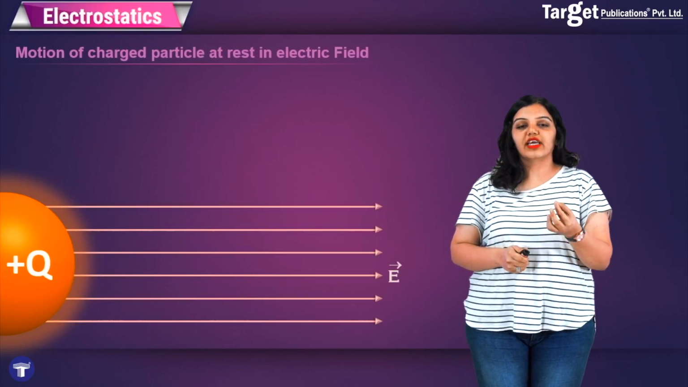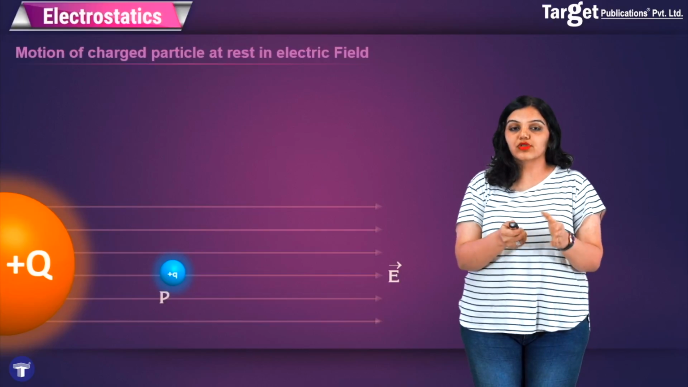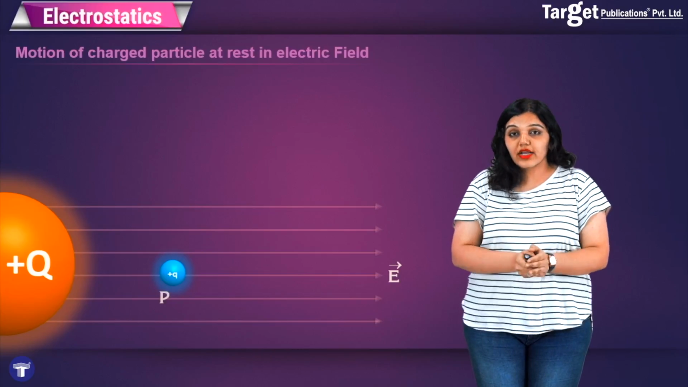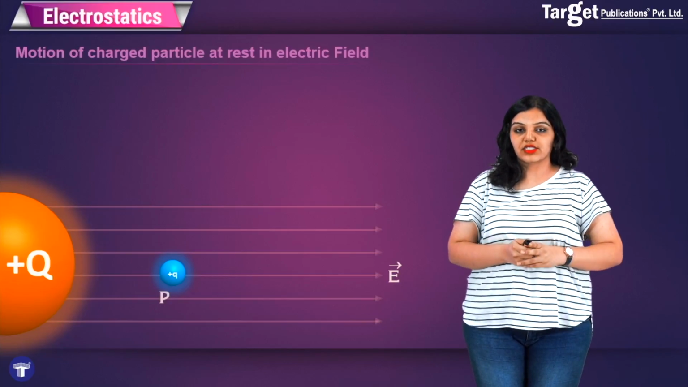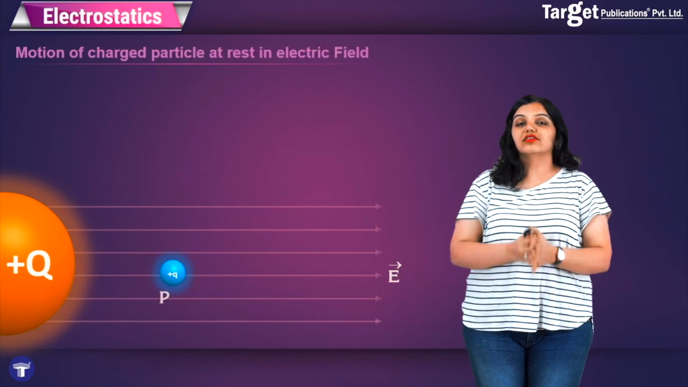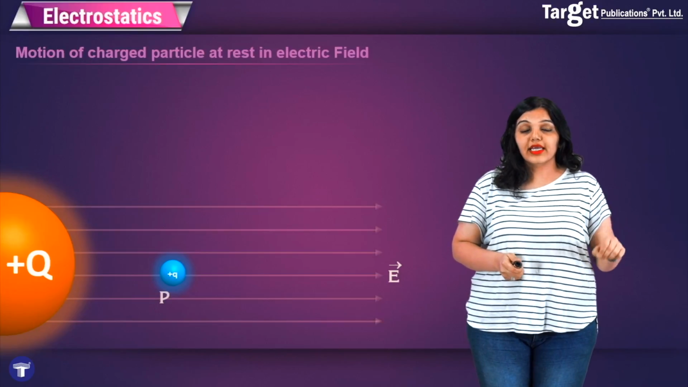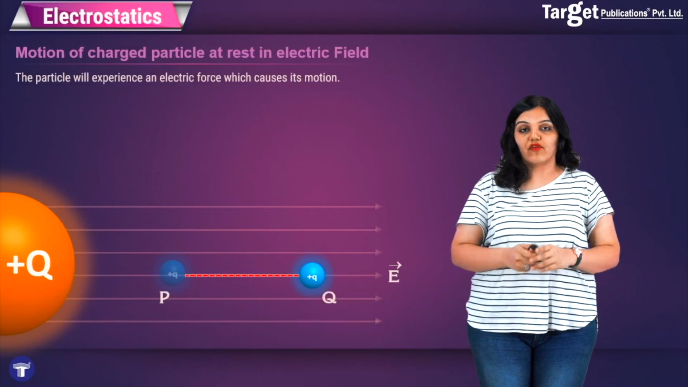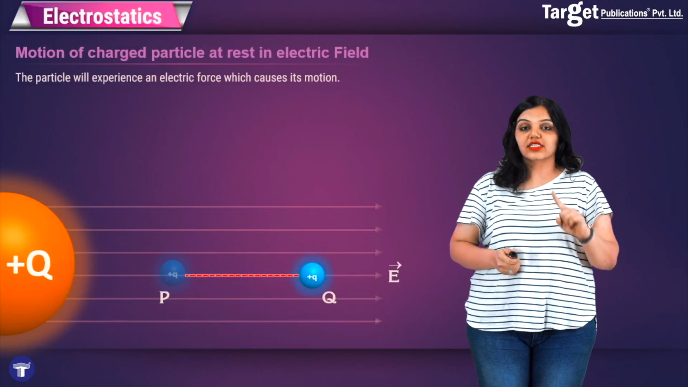In this electric field, we have a charge which is initially at rest. We already know that because of the mutual repulsion in this case, or in general also, this charge will experience a force due to the bigger charge plus Q. That is, in an external field, a point charge or any charge will experience a force which will make it go or move in the direction of the field. So the particle will experience an electric force which will cause its motion.